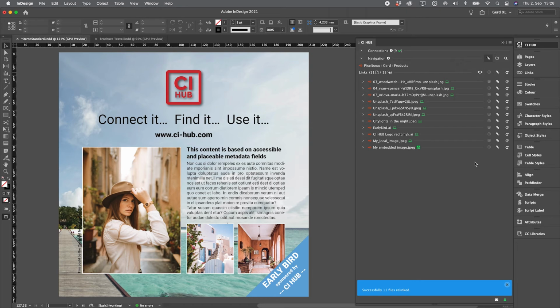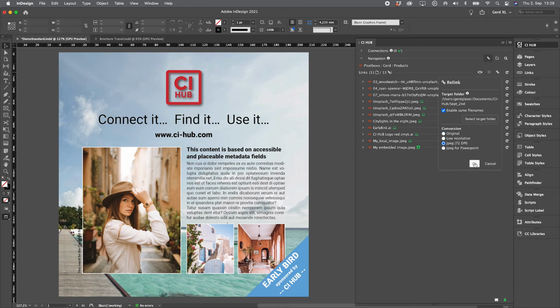The next use case, let's say we want to use the linked assets with a low resolution. Here we go. Just click the relink button, select a rendition, and that's it.